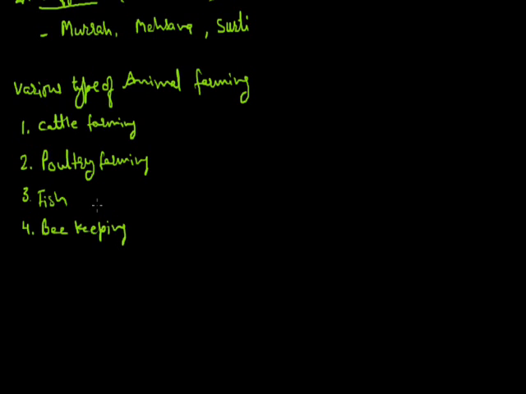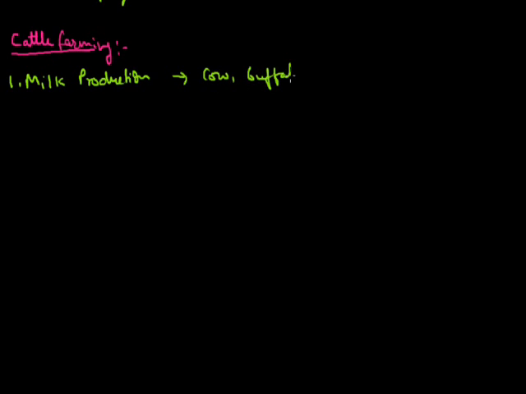So first of all, we'll discuss the cattle farming. In cattle farming, first of all, we discuss milk production. Cattle farming is used for milk production only. So we call them milk breeds, or the high yielding breeds of milk animals. In this category, mainly cow, buffalo, goat, etc. are used for milk production.